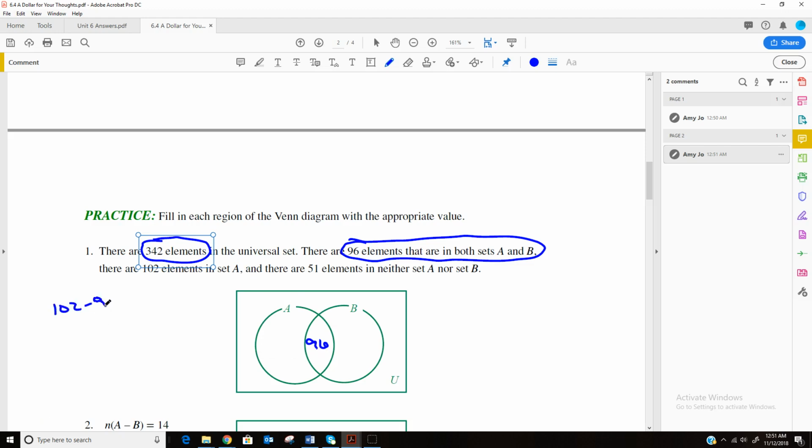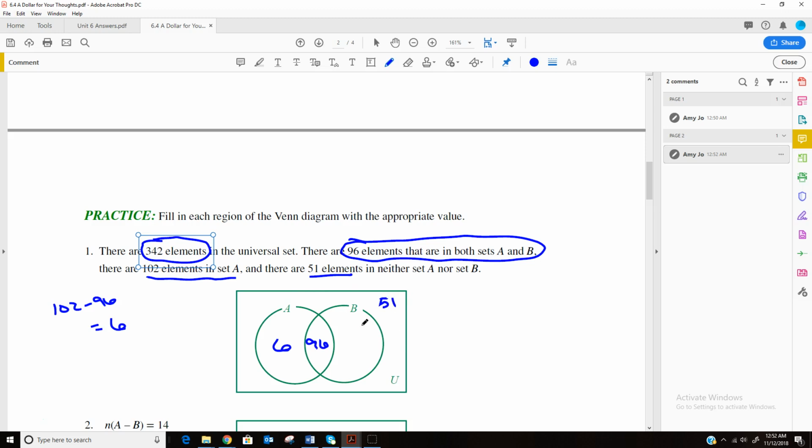So 102 minus 96 is 6. So there's 6 elements in A that are not in this intersection part here. And then there's 51 elements that are neither in A or B. So we don't put them in either, we put them on the outside here.